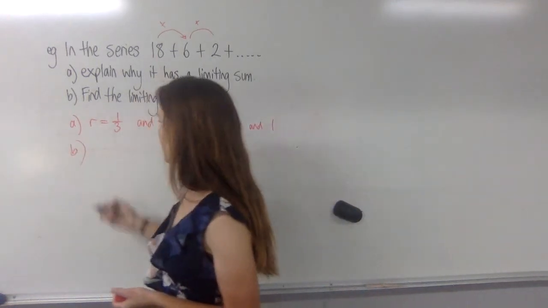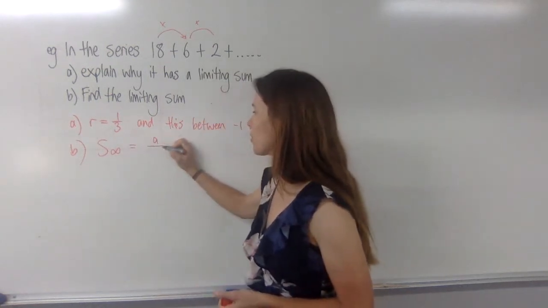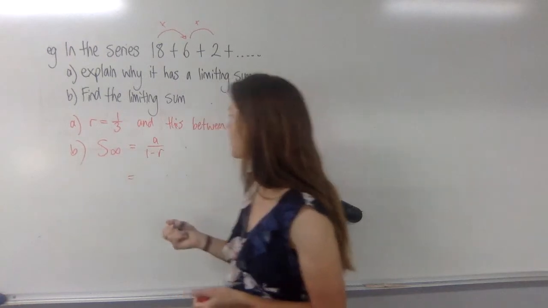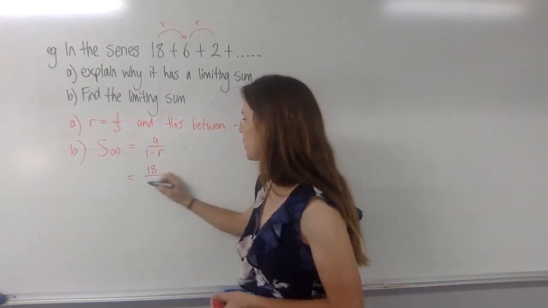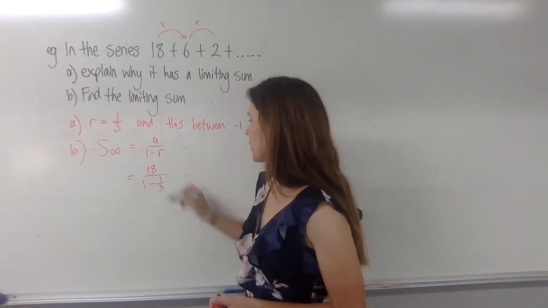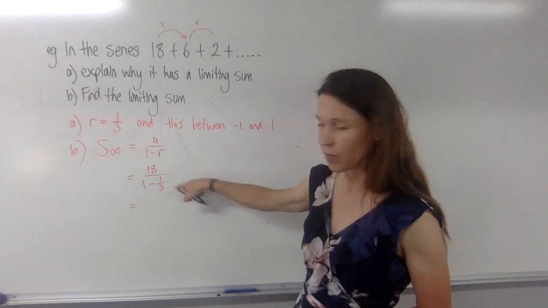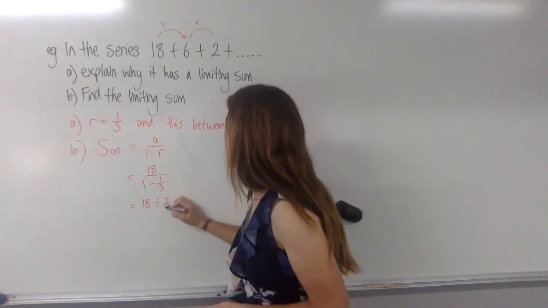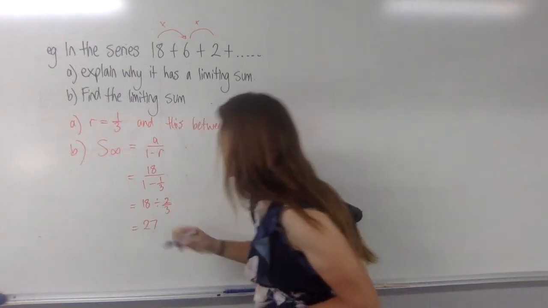Now let's find the limiting sum. Well, the sum of an infinite number of terms here is going to be this. Write the formula out each time so that you get really familiar with using it and you'll remember it. Now the first term is 18, so that goes up the top, and we have 1 minus the ratio, and so we end up with a limiting sum of 18 divided by 2/3, which is the same as 18 times 3/2, and so you should have there 27.